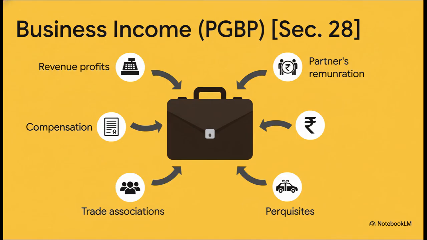Okay, on to PGBP. Section 28 tells us what counts as business income. And it's a lot more than just your basic profit. Of course, the revenue you make from your business or profession is in there, but it also includes things like compensation you get for a canceled contract or the value of any perk or benefit you get because of your business. It even includes the salary or interest a partner receives from their own firm. PGBP is really the big, comprehensive category for all gains from commercial activities. And the flip side is that this is also the head that lets you deduct the widest variety of expenses.